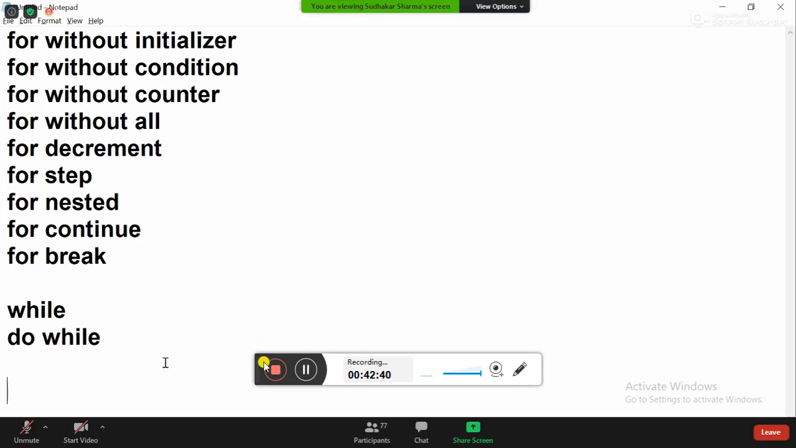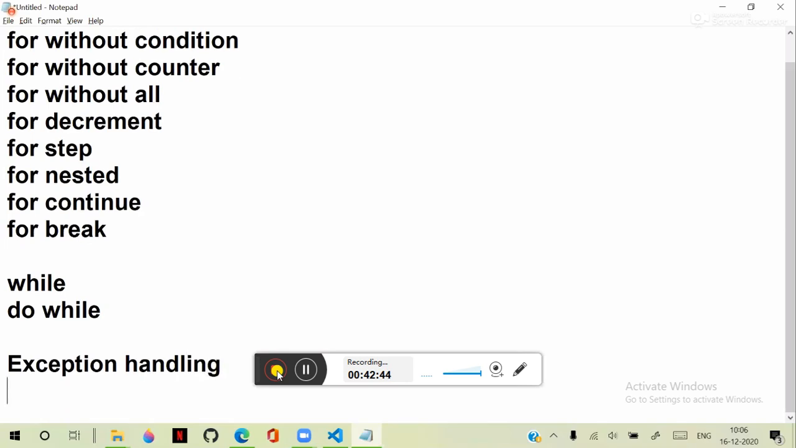Then we can discuss exception handling, and OOP concepts, object-oriented programming. We will go into OOP concepts of JavaScript so that we can get more idea on how we can handle this in our examples. Then tomorrow we will continue with this, okay? Right.